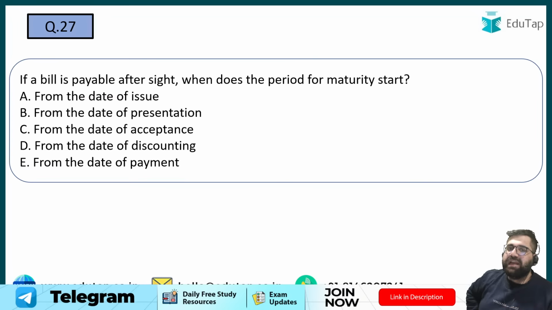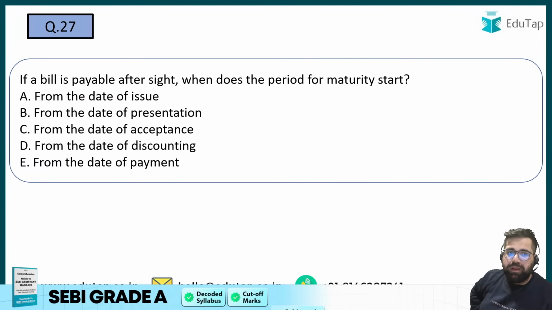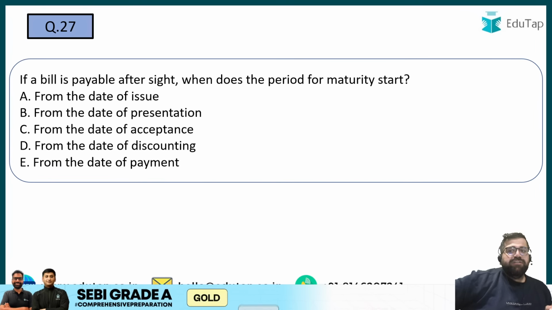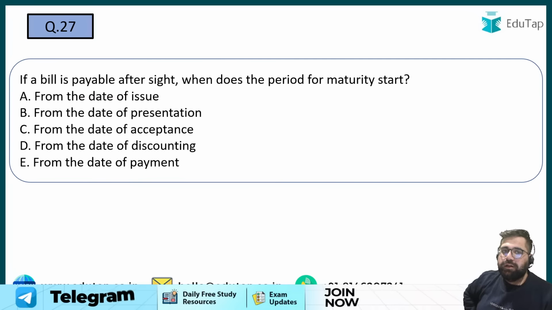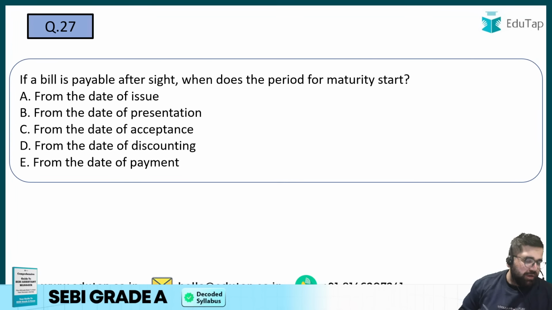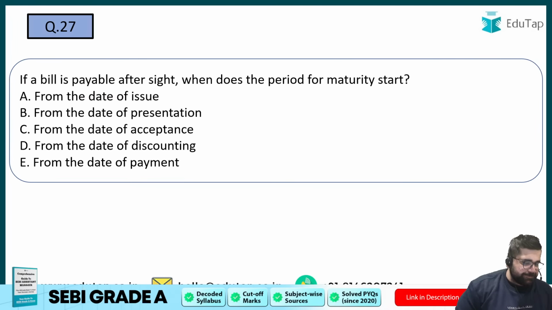If a bill is payable after sight, when does the period of maturity start? A quite conceptual question which can confuse many. Please tell me, if a bill is payable after sight, when does the period of maturity start? Now there are different types of bill: bill payable after sight, demand bill, usance bill and whatnot. But my question is specific.